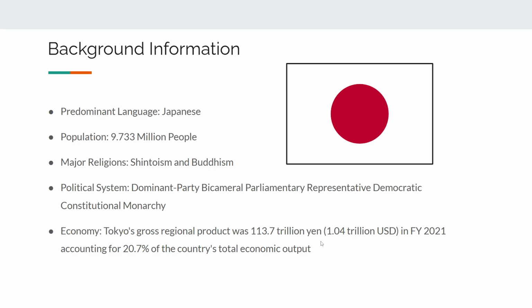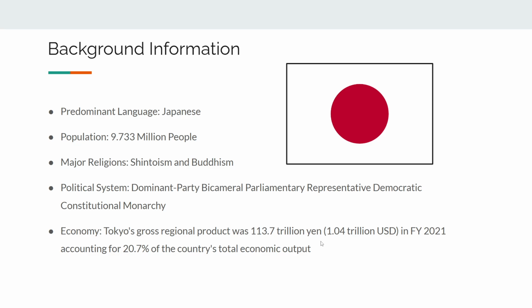The political system is a dominant party, bicameral, parliamentary, representative, democratic, constitutional monarchy. It's a bit of a mouthful, but this is a very similar system to what a lot of Europe runs on. A lot of the countries in Europe that still are monarchical or feature monarchies, they have this semi-democratic system, which is very similar to the UK or Britain, for example.